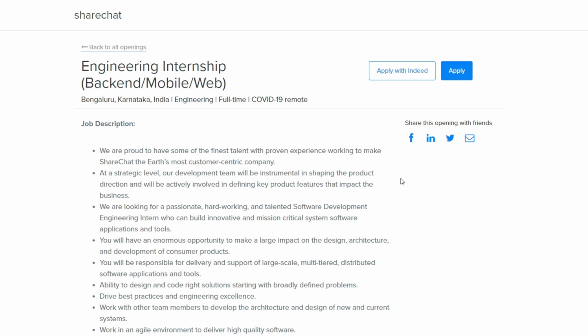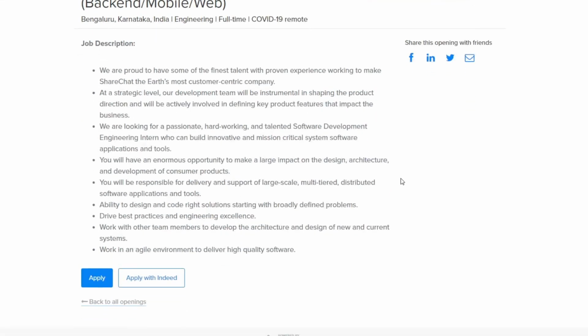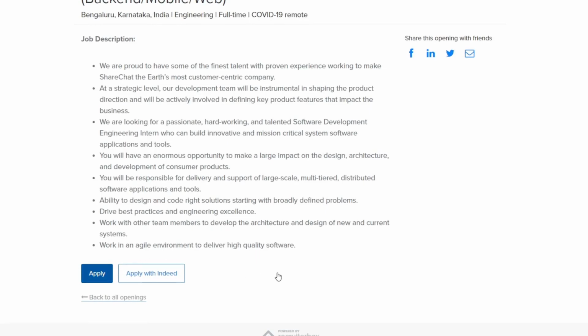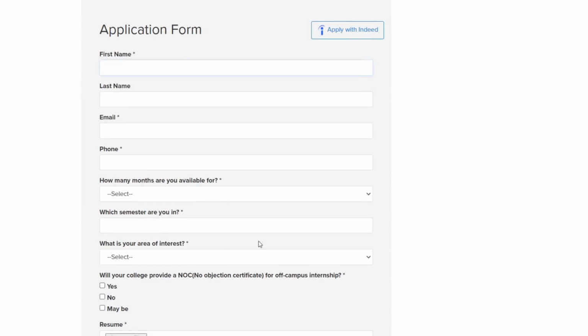So if you are passing out in any year or you are from any branch, you can apply for this internship. To apply for this internship, you simply need to click the apply button here. And this type of form will open in front of you. You simply need to provide your first name, last name, email, phone number, and you also need to tell them how many months you are available for this internship and what is your semester and what is your area of interest. Then they are also asking for the NOC certificate.